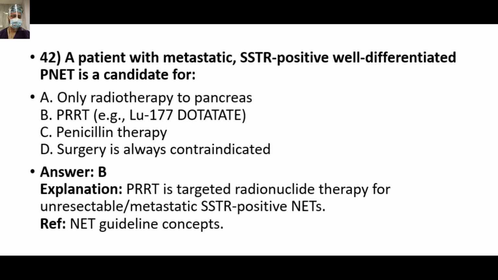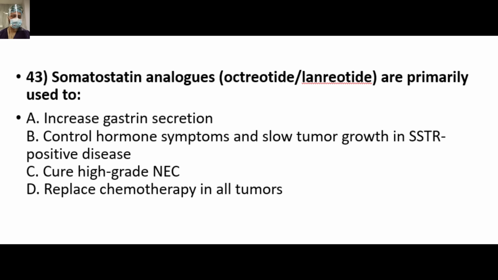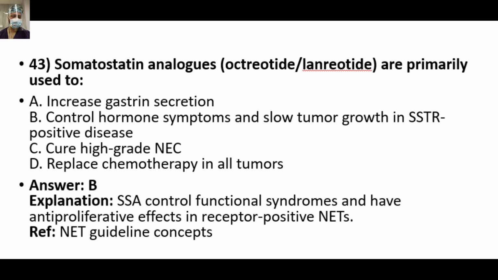This is a very good modality for metastatic lesions where surgery is not feasible. Somatostatin analogs, octreotide and lanreotide, are primarily used to... as I said, they are cytostatic, static to tumors. They control hormone symptoms and slow tumor growth in SSTR positive disease. Option B.